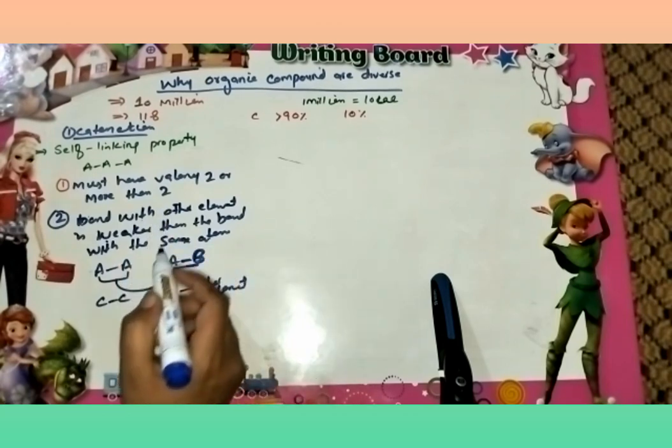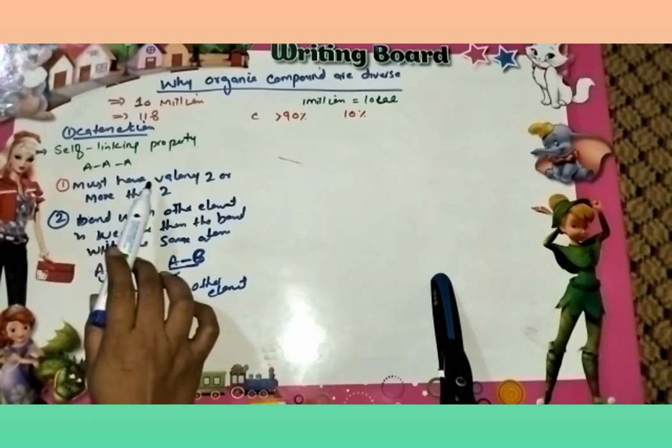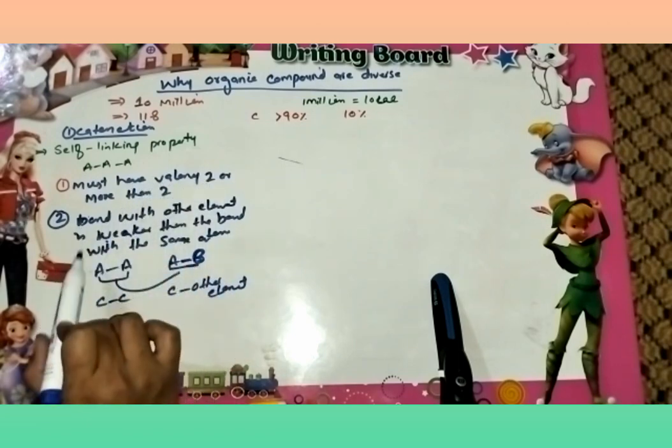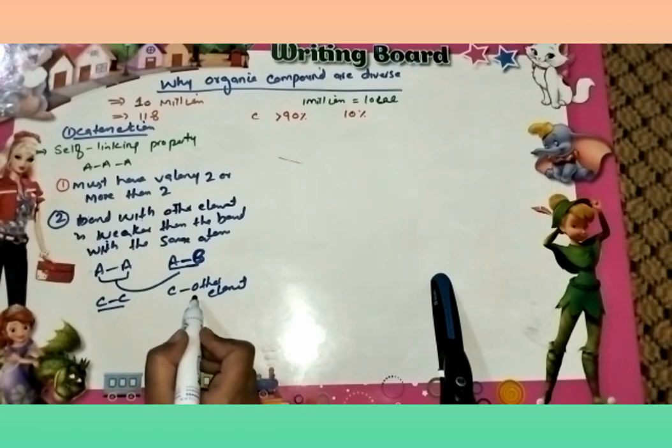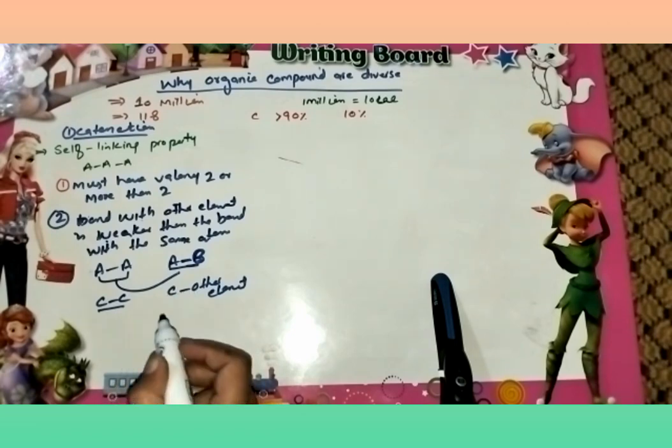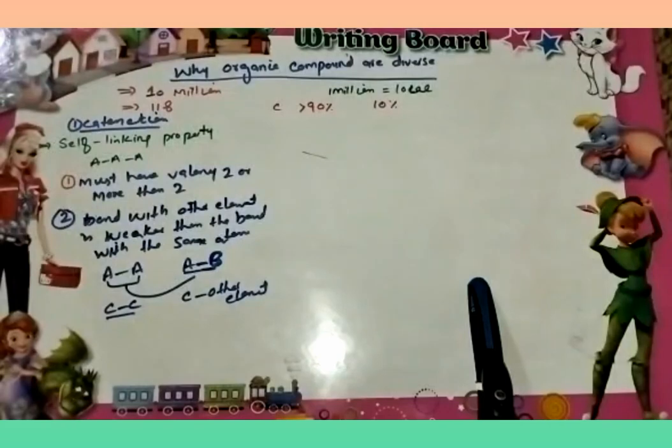Carbon has both properties: valency greater than 2, and the bond between carbon atoms is stronger than the bond between carbon and other elements. So due to this property there is a variety of organic compounds in nature.